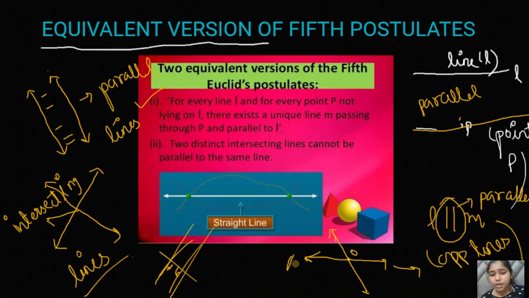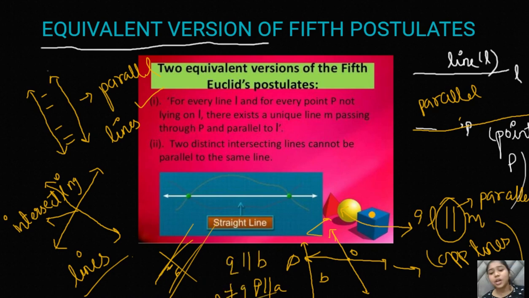So let's say this line is P and this line is Q. For P there exists this line A, so P is parallel to A, and for Q there exists this line B, so Q is parallel to B. But P and Q can't be parallel to each other. Why? Because they are intersecting lines. Please note it down, people.